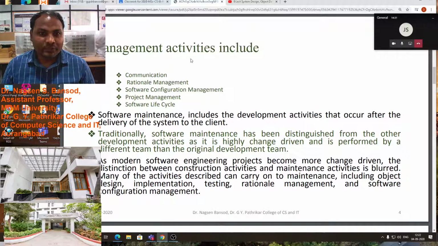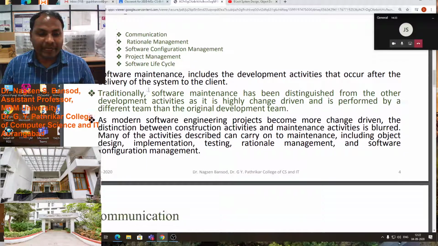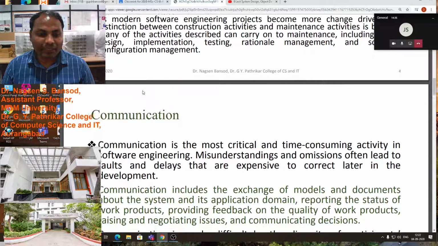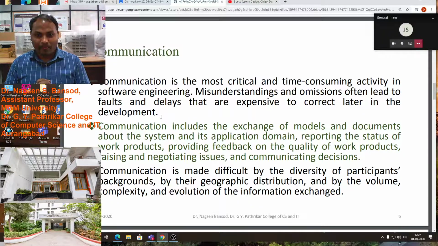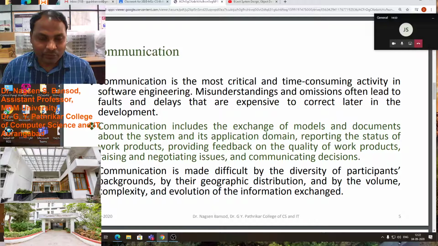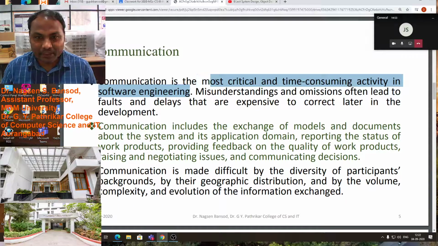Now you see the management activities. First one is the communication. What is communication? Communication is the most critical and time consuming activity in software engineering. Why time consuming and critical?